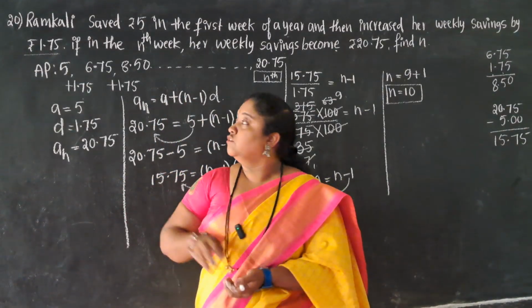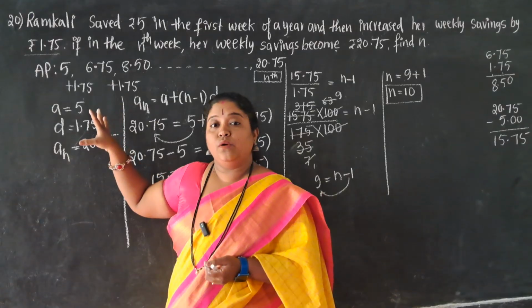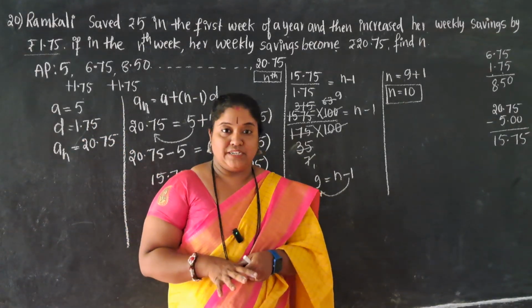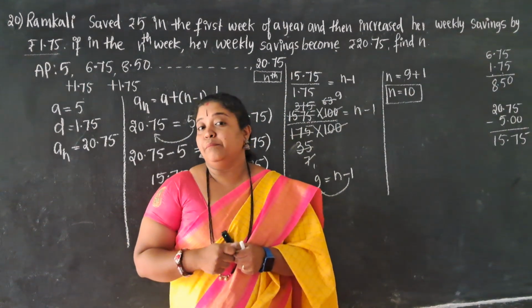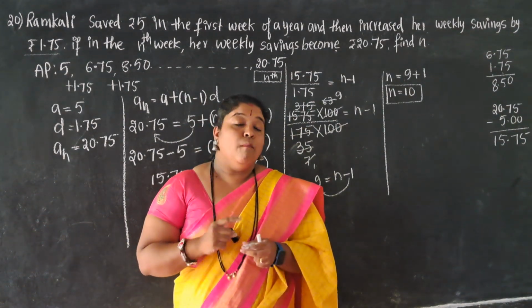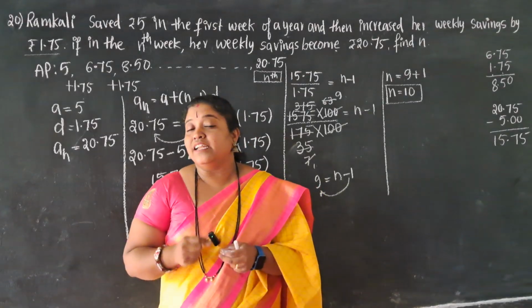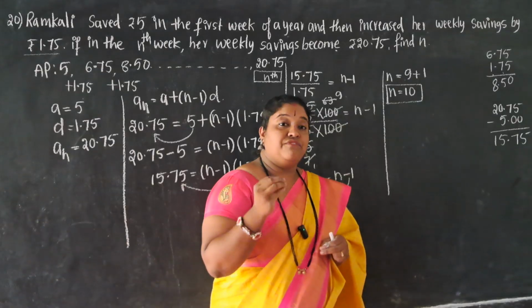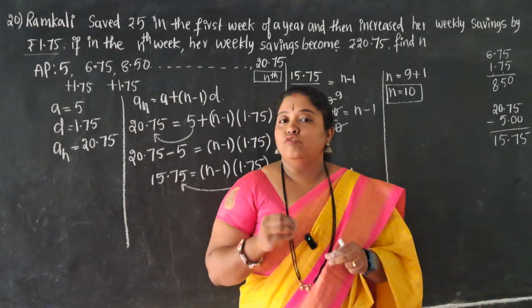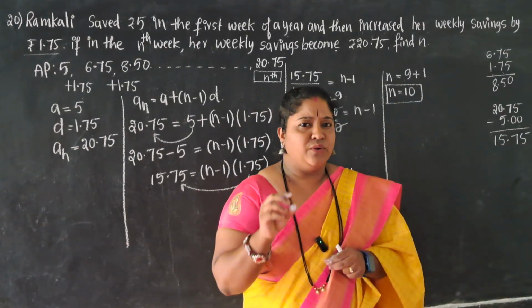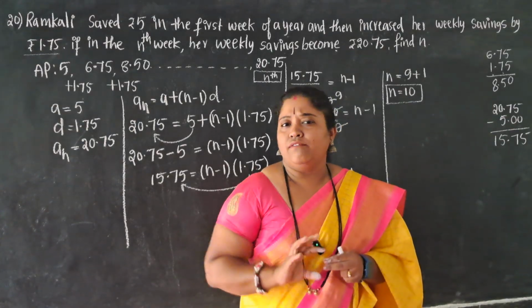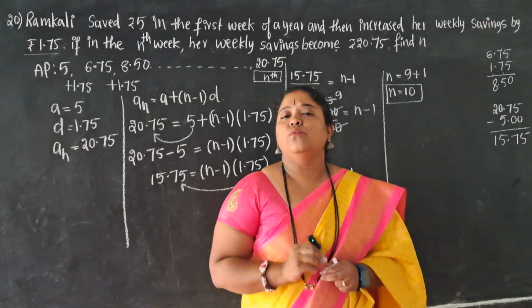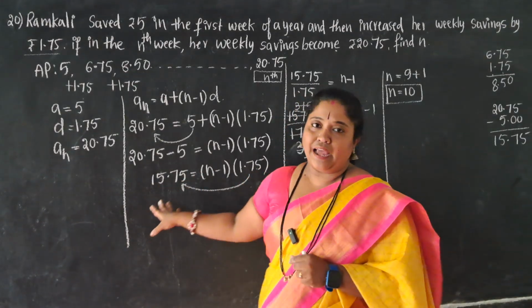Whenever you are going to solve applied questions, be careful whether it is an increment or a decrement. If it is an increment, then you have to consider it as positive. If it is a decrement, then you have to consider it as negative. Identify which is the first term provided, and also identify whether they have given you the An value or the n value. Be very careful when you are solving the applied sums.